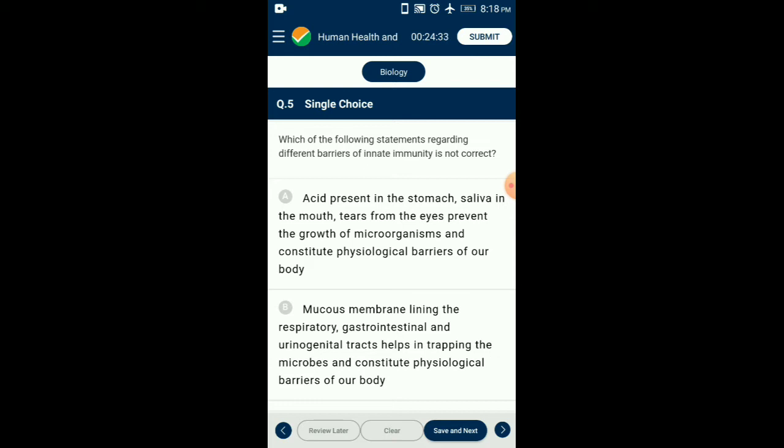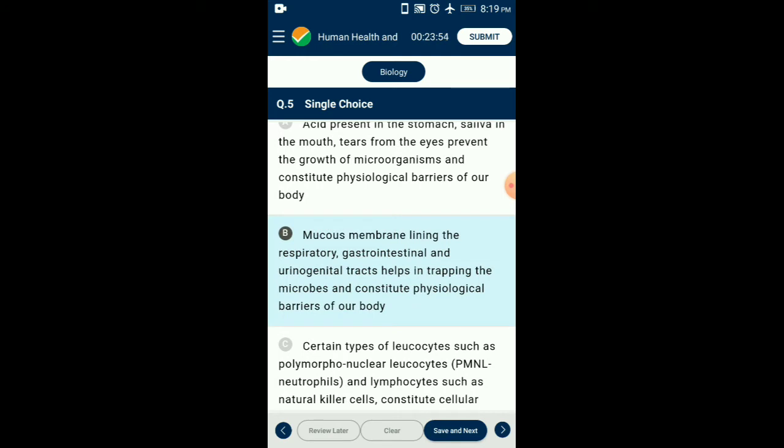Physiological barriers are related to pH, temperature or chemicals of the body, such as tears, saliva containing lysozymes, wax, cerumen and sebum. Gastric acidic pH is in this category. Cytokine barriers involve non-antibody proteins that are secreted by the infected cells. Interferons secreted due to viral infection and inflammation are in this category. Cellular barrier involves the phagocytic cells like macrophages, leukocytes, natural killer cells, etc. that have the invading properties. So the answer for this question is option B. From the given 4 statements, statement B is the incorrect one.